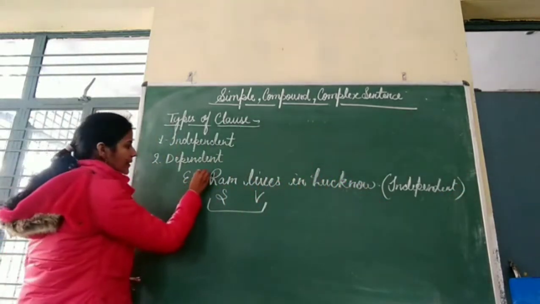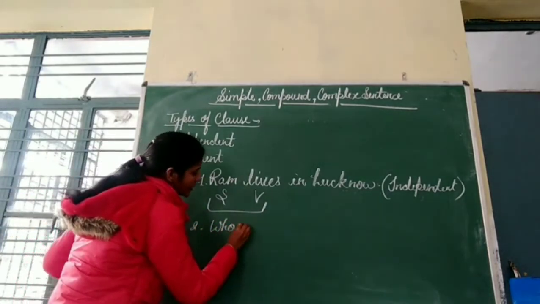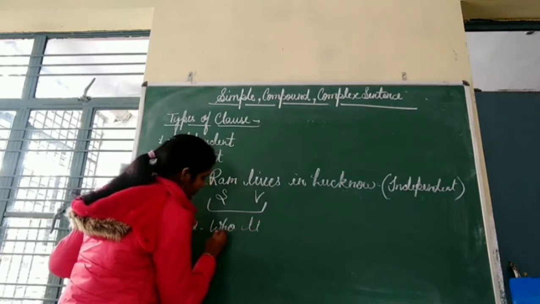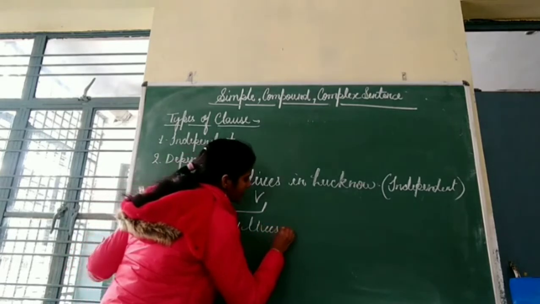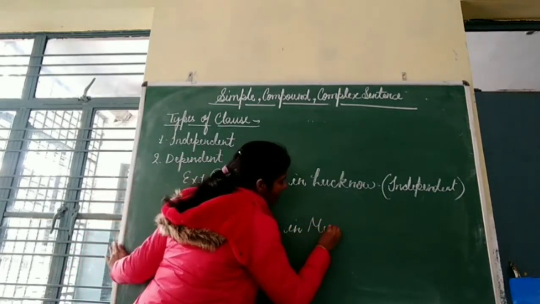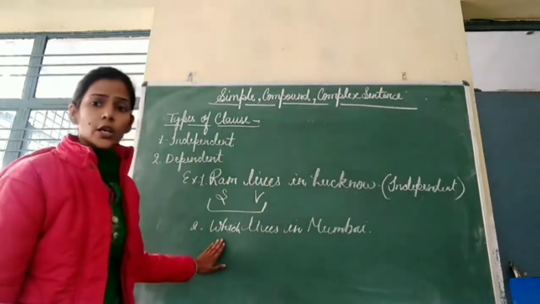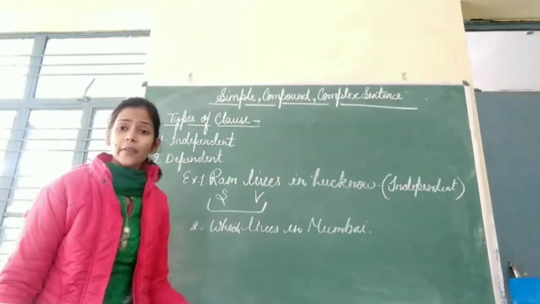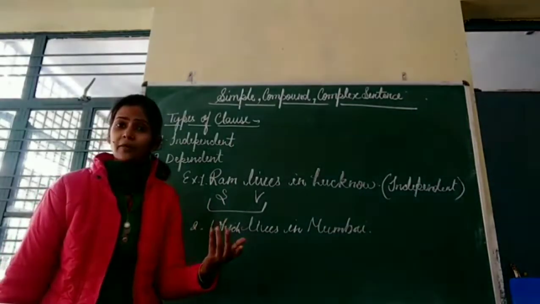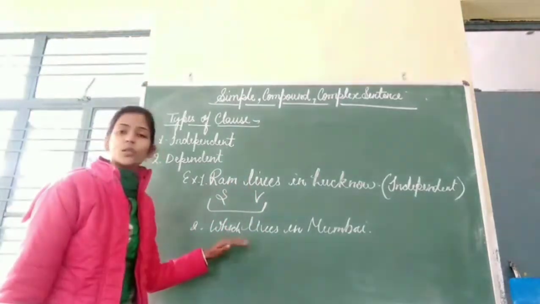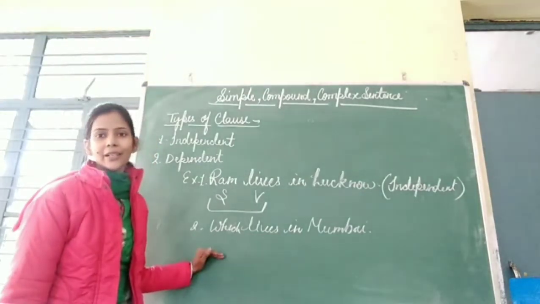Who lives, okay, sorry, which lives in Mumbai. When I say which lives in Mumbai, which person is living in Mumbai? So this is not giving you a complete meaning. So this is a dependent clause.